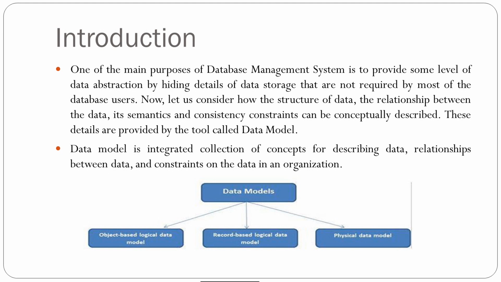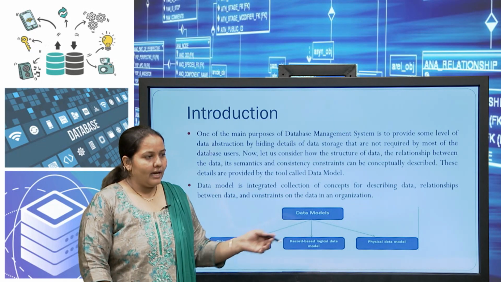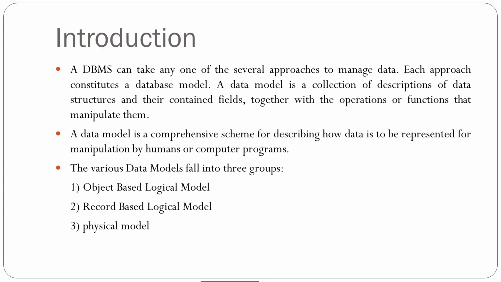There are three types of data model: object based logical data model, record based data model and physical data model. The DBMS takes several approaches for managing the data, each with its own facts and considerations defined by the approach.